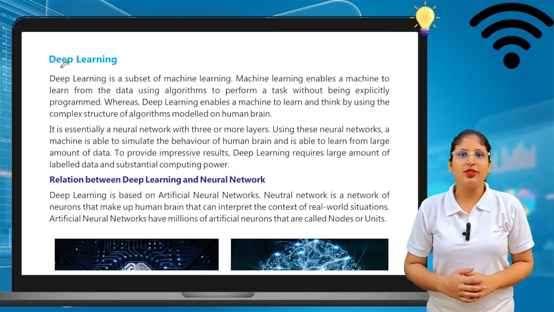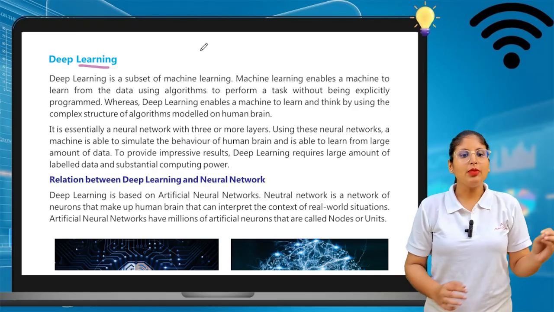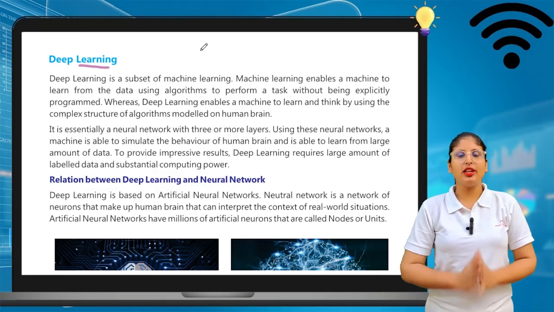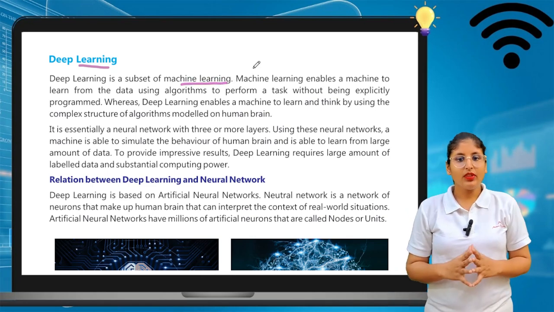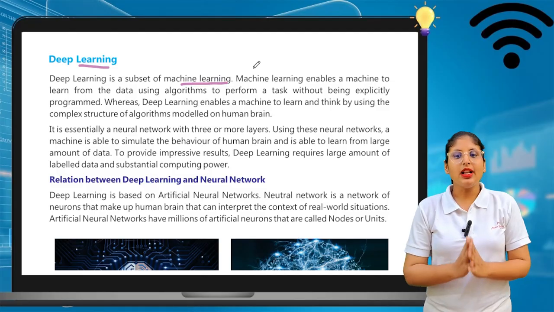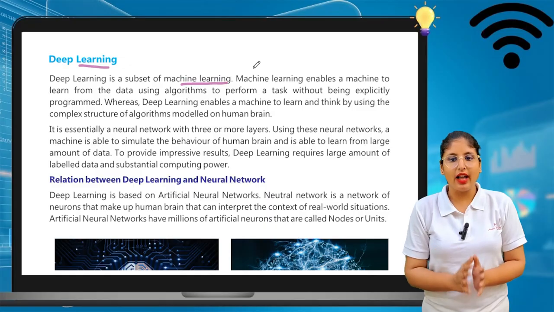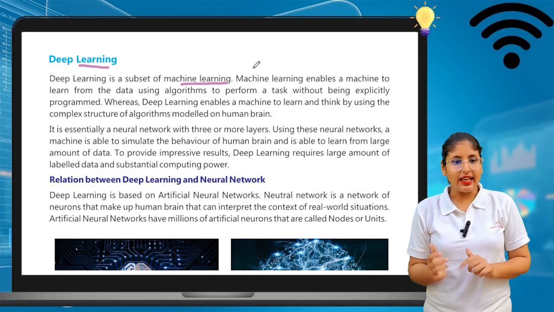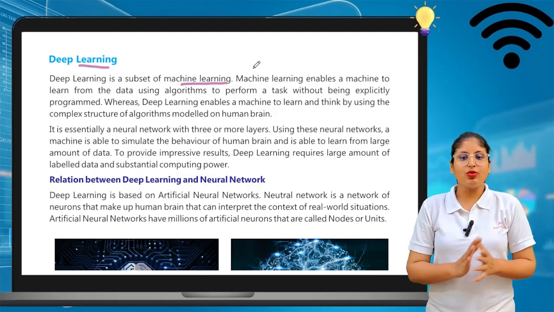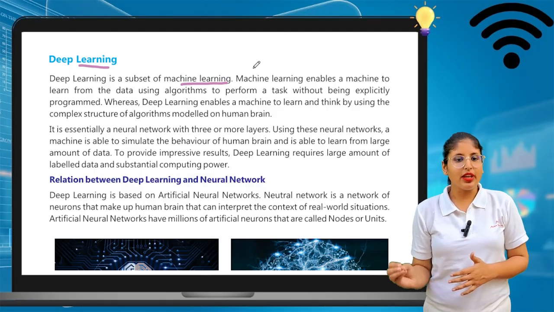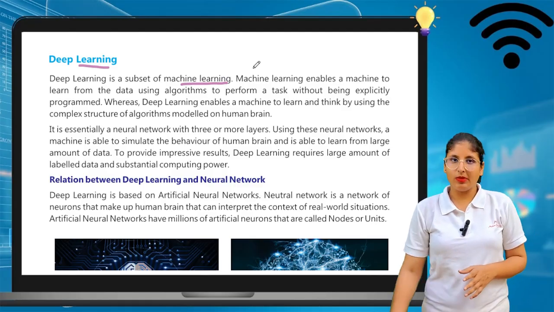Now, my dear learners, we will see deep learning. Deep learning is a subset of machine learning. Machine learning enables our machines to learn from data using algorithms to perform a task without being explicitly programmed. Whereas deep learning enables our machines to learn and think by using a complex structure of algorithms modeled on the human brain.